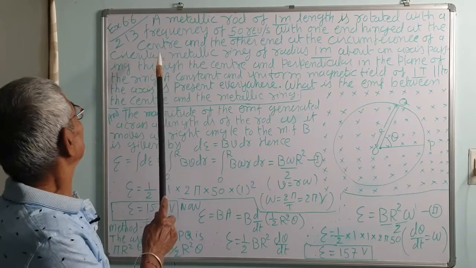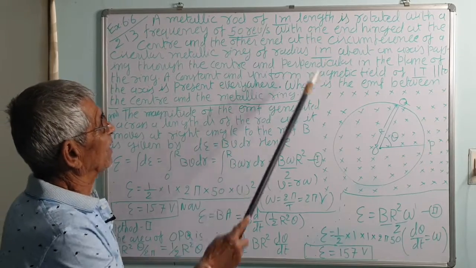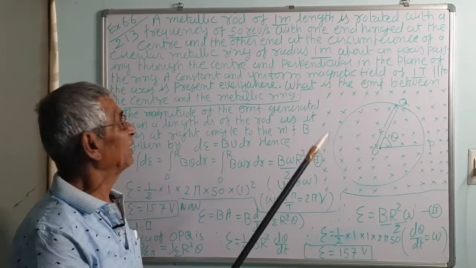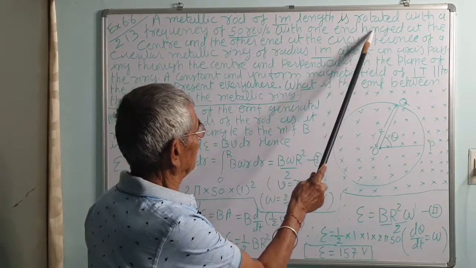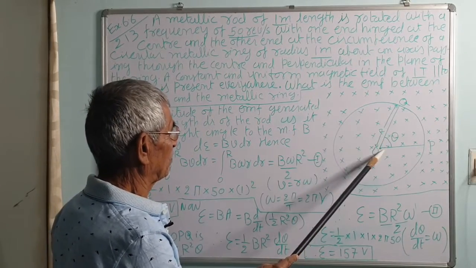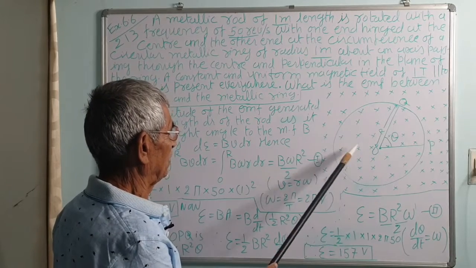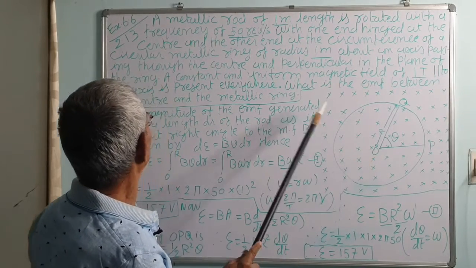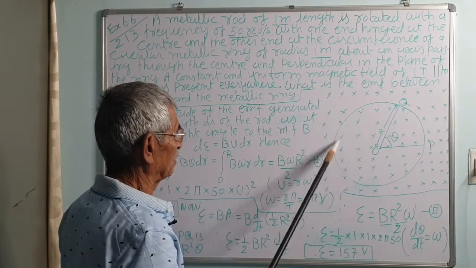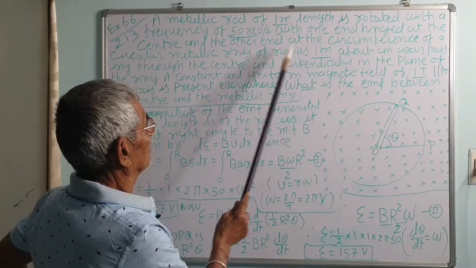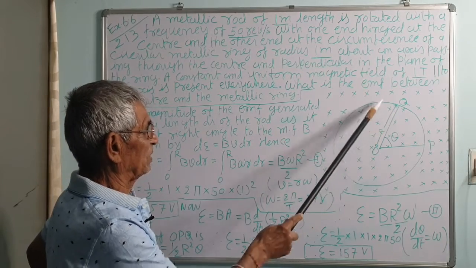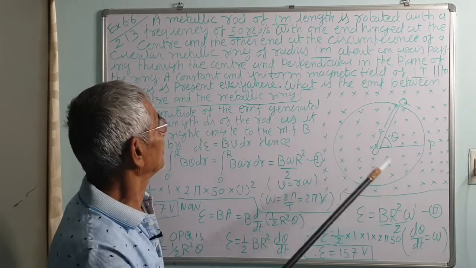Example 6.6. A metallic rod of 1 meter length is rotated with a frequency of 50 revolutions per second, with one end hinged at the center of a circular metallic ring. This is a circular metallic disc. One end, O, is hinged here at the center, and the other end, Q, is at the circumference of a circular metallic ring of radius 1 meter. The radius of this ring is 1 meter, R equals 1 meter.